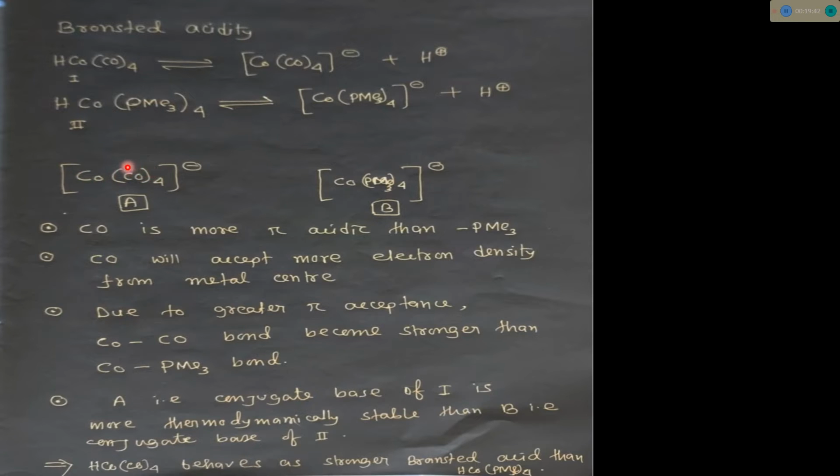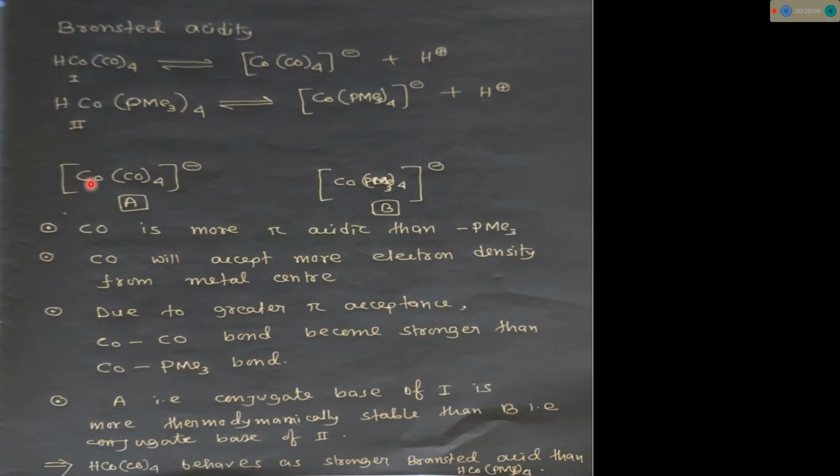That's why the CO group accepts more electron density toward itself. The cobalt-carbonyl bond becomes more stable. In this case, the cobalt-PMe3 bond becomes less stable. So we can say that A is the conjugate base of 1. A, that is the conjugate base of 1, is more thermodynamically stable.